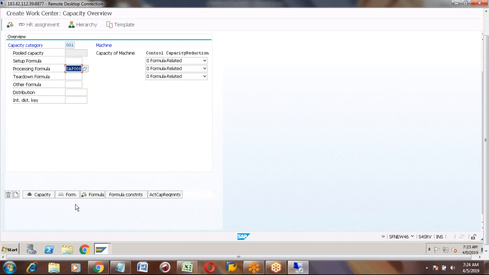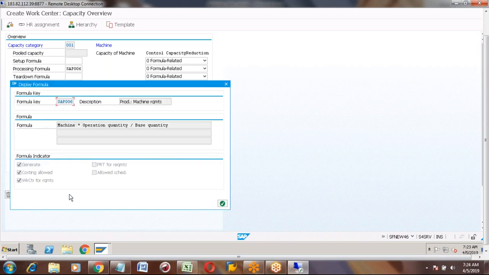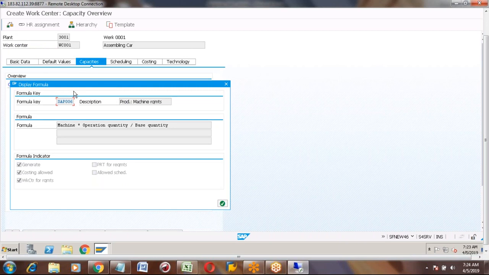Now here you can see other buttons also, like FORM. It is nothing but formula. You can click this button, FORM. Now, is it showing one screen, display formula?